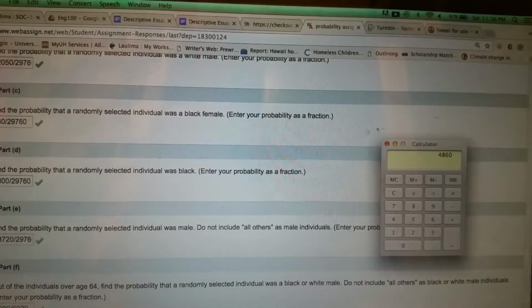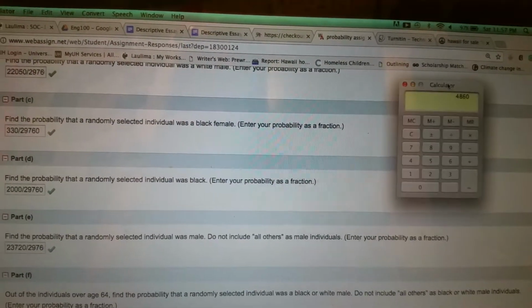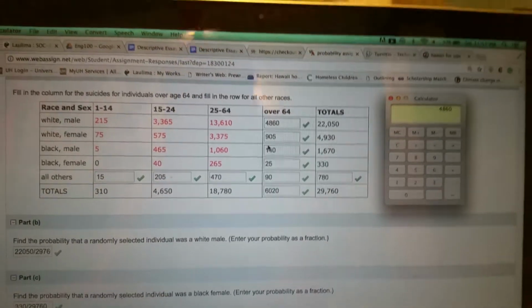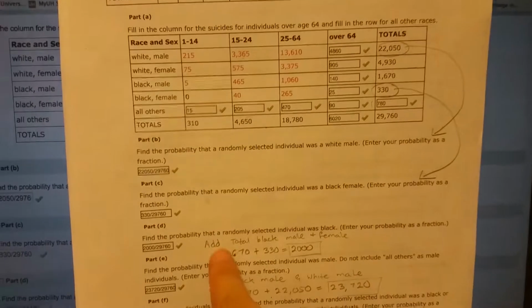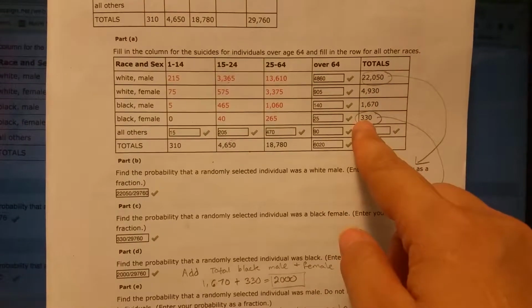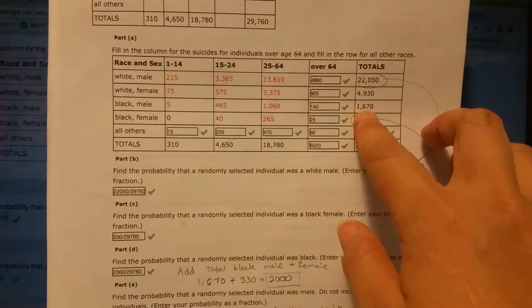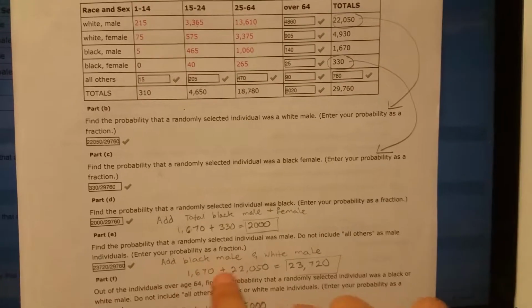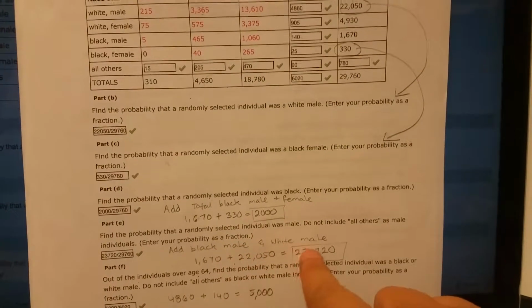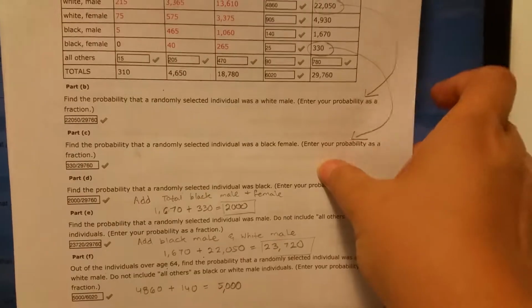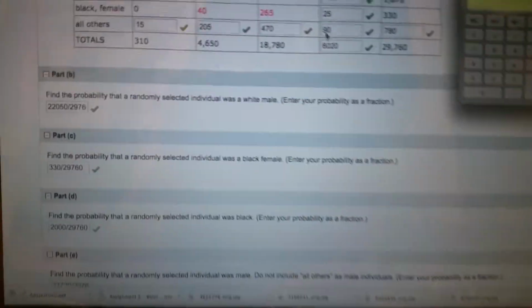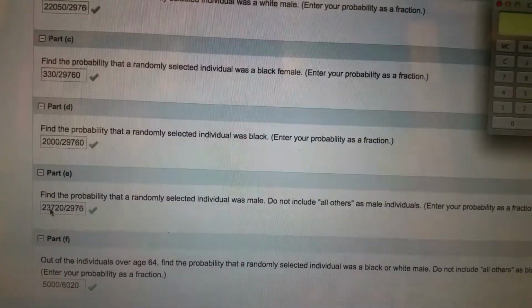And then the next one is find the probability that a randomly selected individual was male. Do not include the other male individuals. Okay, so it can be a black male, or a white male. So my black males total is 1,670. Then I've got the white males, which is 22,050, and you add those two together, we got 23,720. And again, we're going to put that over the total, 29,760. Okay, so we got 23,720 over 29,760.